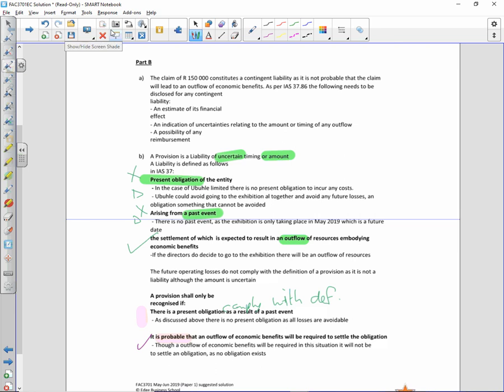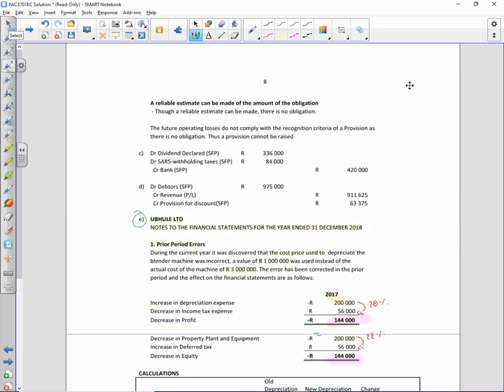However, no obligation exists. So, though it is probable that there will be an outflow, it is not towards any obligation that we have at present. And then secondly, a reliable estimate can be made of the amount. That's 250,000. However, again, no present obligation. So when you conclude, you need to say that future operating losses do not comply with the recognition criteria of a provision, as there's no obligation in the first place.